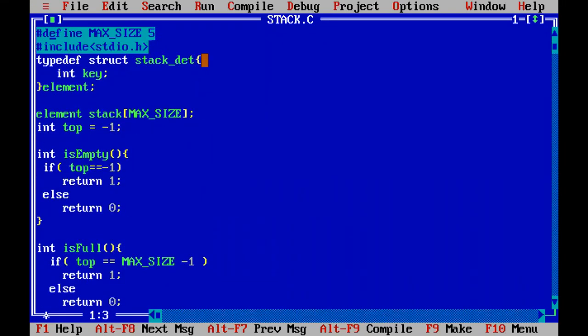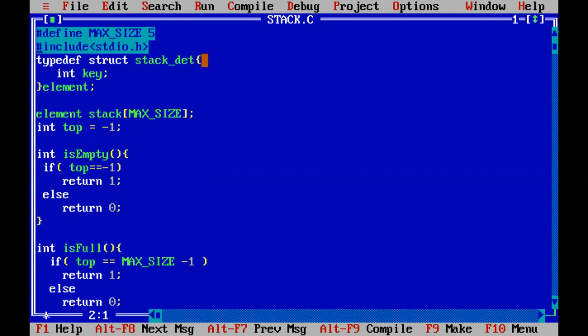I'm defining #define MAX_SIZE as 5 for simplicity, and stdio.h. I'm defining a structure using typedef struct stack details. This structure contains only one element, key, and for this we are creating a user defined data type element. For this user defined data type element we are creating a stack array with size MAX_SIZE, and top is initialized to -1.